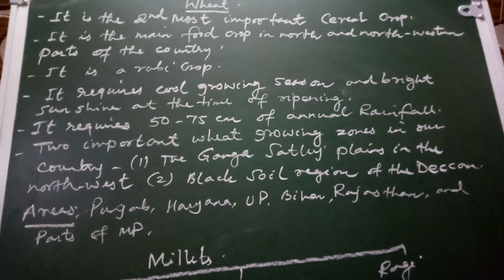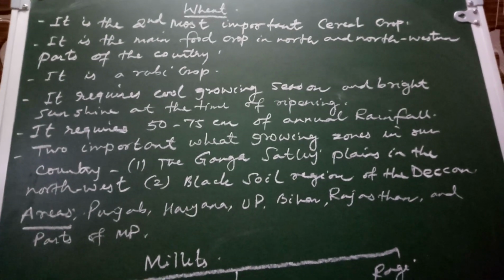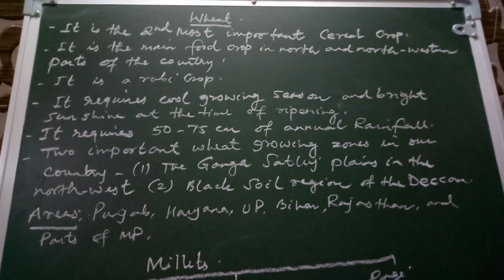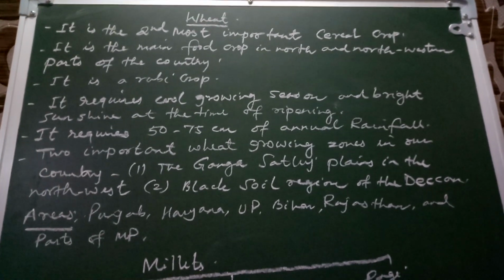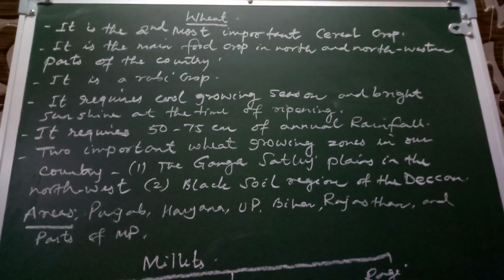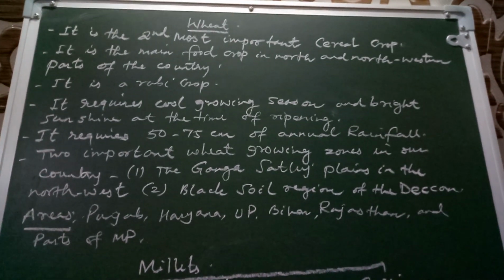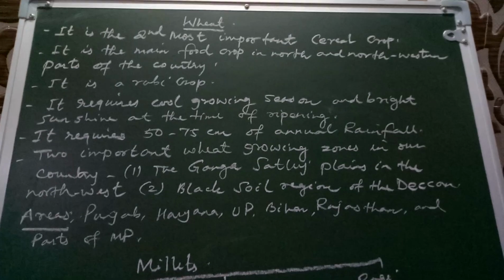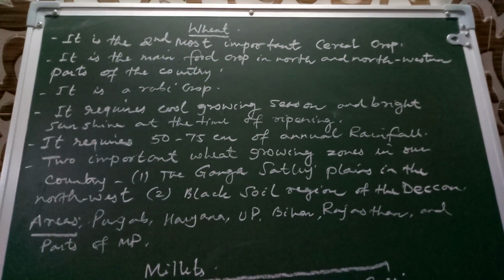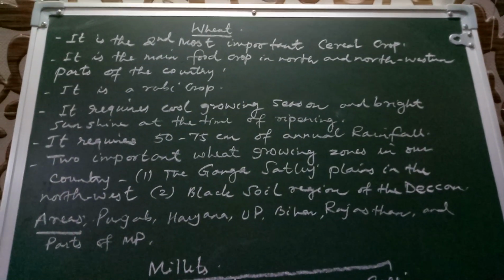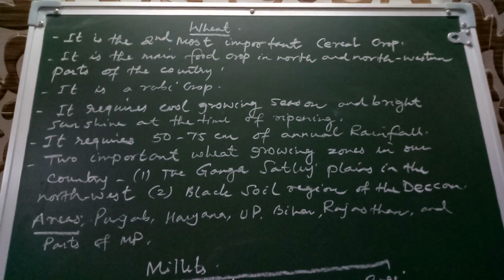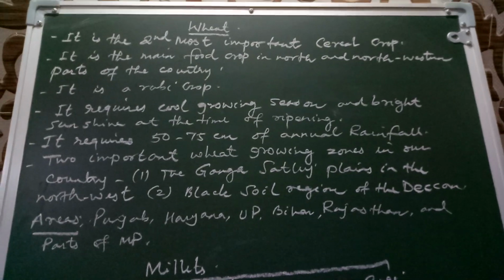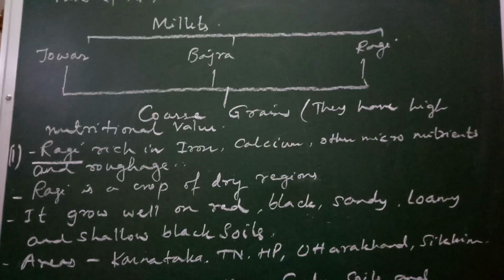And the important wheat growing areas in our country are: number 1 is the Ganga Satluj plains in the northwest, and number 2 the black soil region of the Deccan. Areas where wheat is grown in our country is Punjab, Haryana, Uttar Pradesh, Bihar, Rajasthan, and parts of Madhya Pradesh.